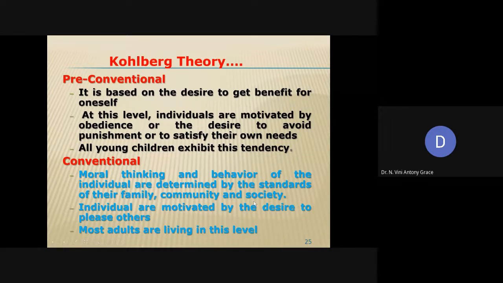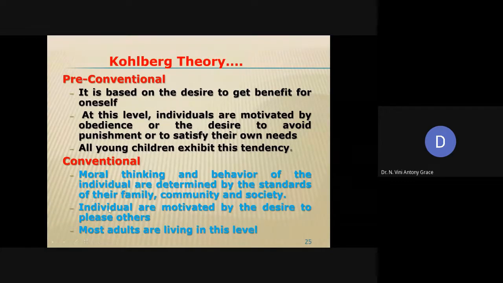They follow the moral principles taught by their community, society and family. Each family will have its own standard, right? So if particular people follow the moral values determined by the family, community, and society, they come under this conventional level.